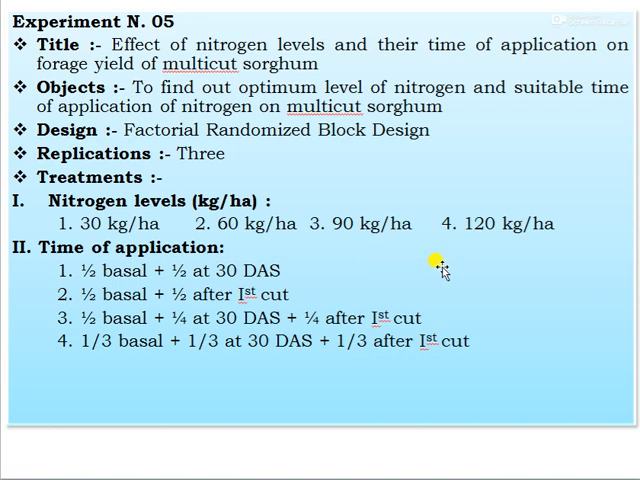And the time of application: first, half dose of nitrogen as basal plus half at 30 days after sowing; the second, half basal and half after the first cut; third, half basal, 1/4 at 30 days after sowing, and 1/4 after the first cut; and fourth, 1/3 basal plus 1/3 at 30 days after sowing, and 1/3 after the first cut.